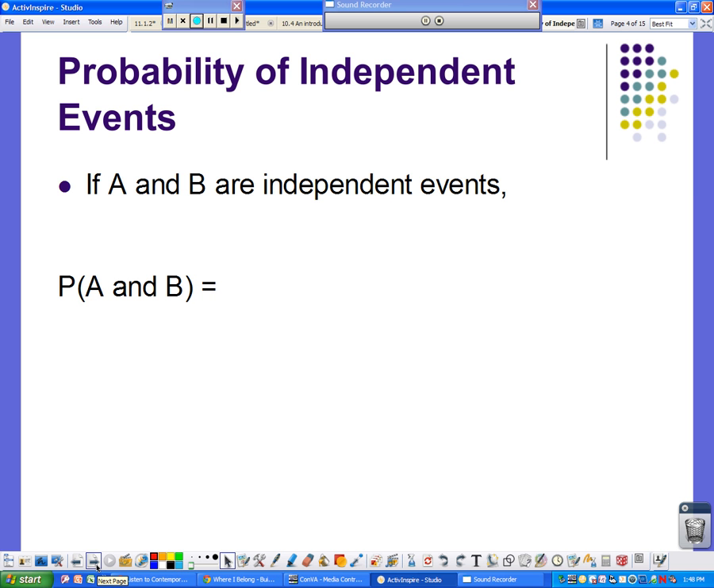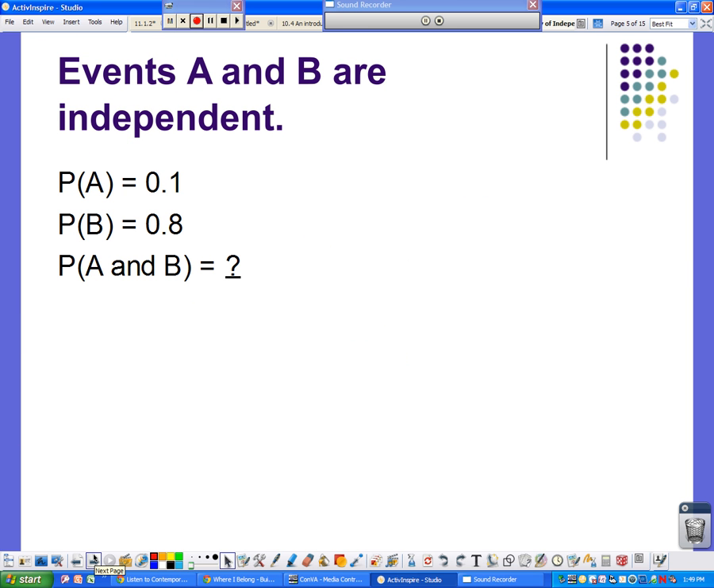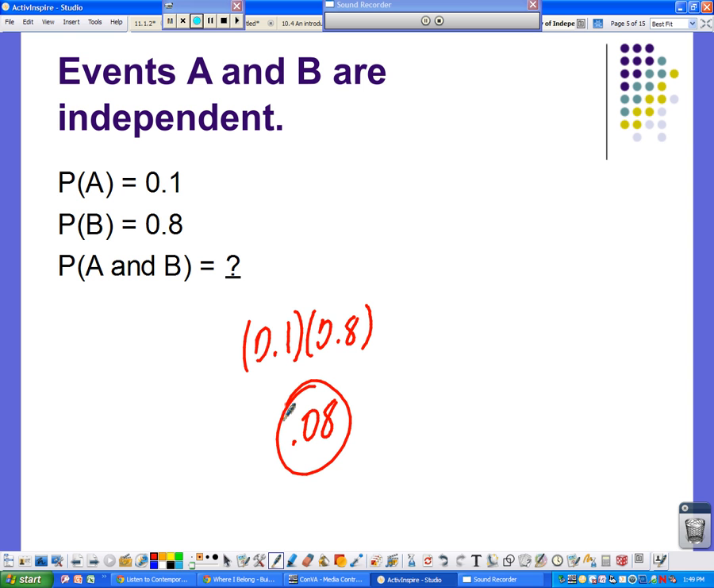For the probability of independent events, basically all you're looking at is the word and. We're going to do this, and then we're going to do this. Whenever you see that word and, you're going to multiply. Let's take a look at a couple of pretty basic and easy examples. In the first one, the probability of A happening is 0.1, and the probability of B happening is 0.8. Since that word and exists, I'm going to simply multiply them. 1 times 8 is 8, with 2 decimal places, so my answer is 0.08.